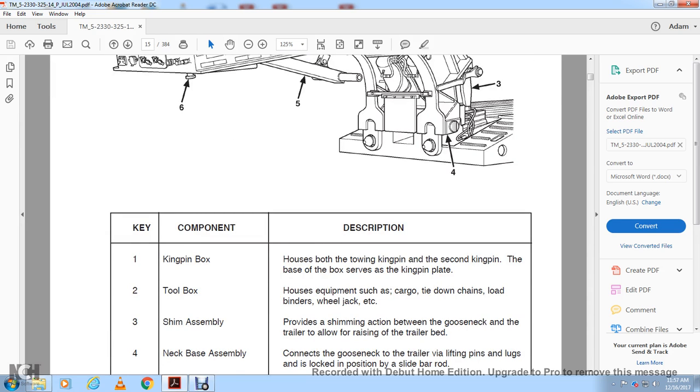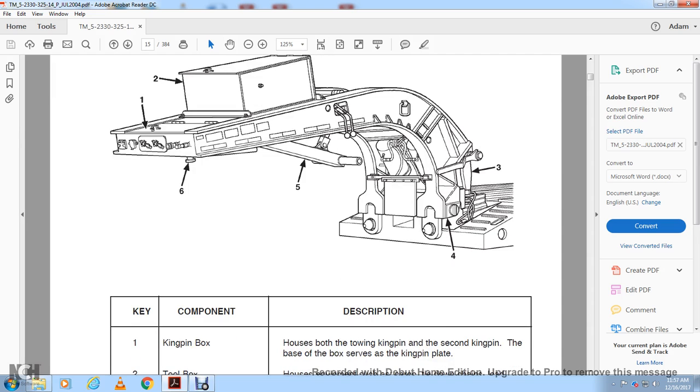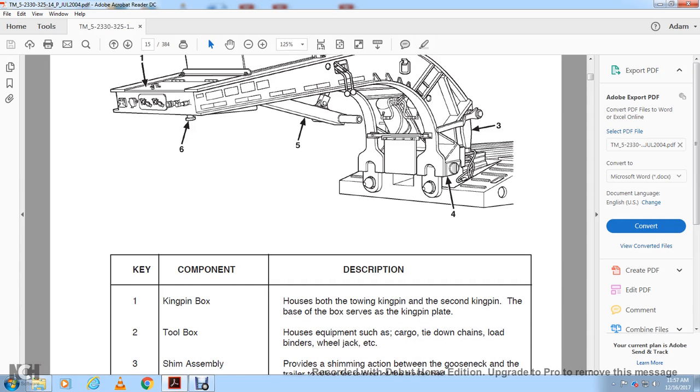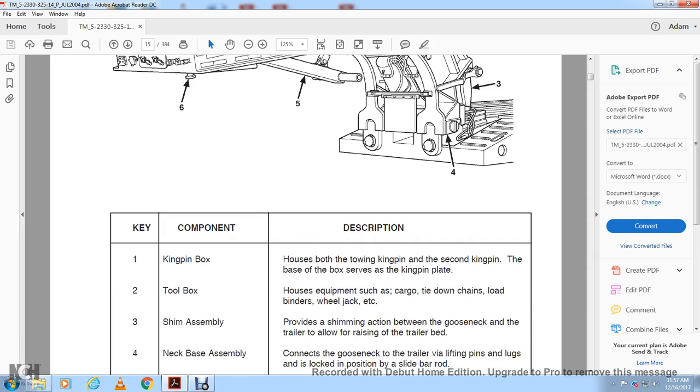The kingpin nut box houses both the towing kingpin and the second kingpin, with the base for the box surface for the kingpin plate. The toolbox houses the equipment, the cargo tie-down chain, and the load binder of the wheel jack. The shim assembly provides the shimming action between the gooseneck of the trailer, allowing the raising of the trailer bed.